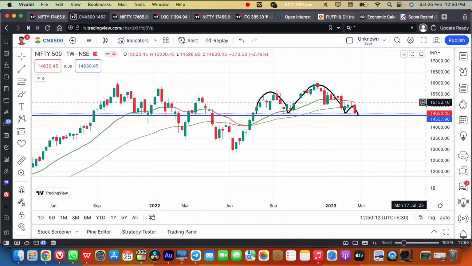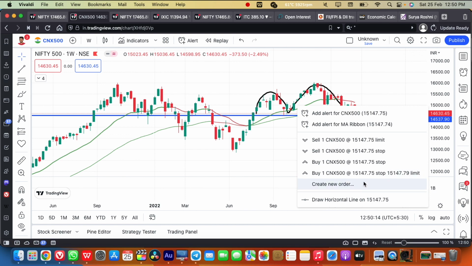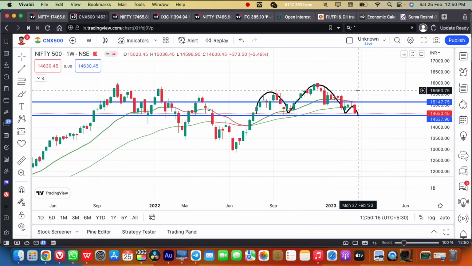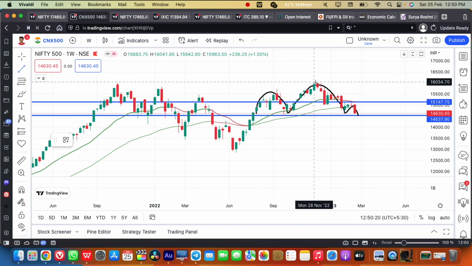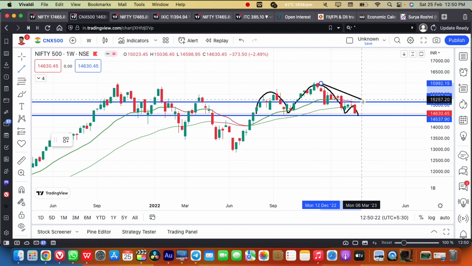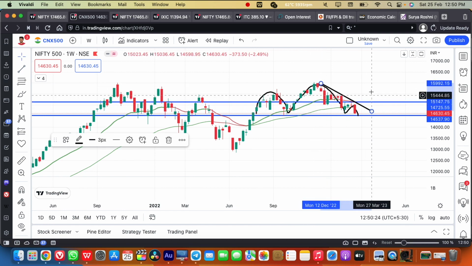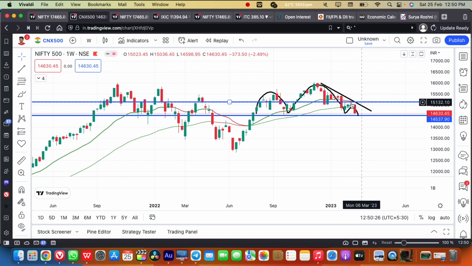Any breakout upside above the 15,150 level is where positive momentum, at least for a short term, can be witnessed. Any breakout upside above this horizontal resistance or this falling trend line resistance, then we can see a shorter-term change in the trend, that is an uptrend and positive momentum, can be witnessed only above this level.